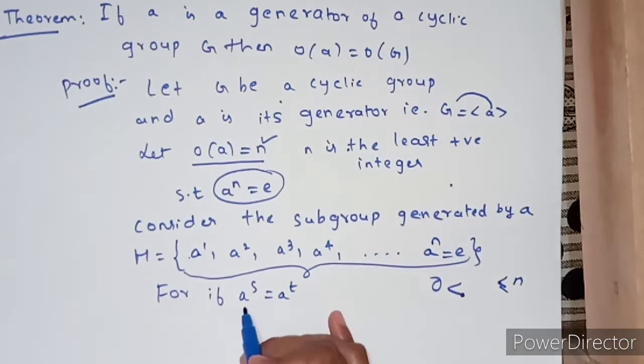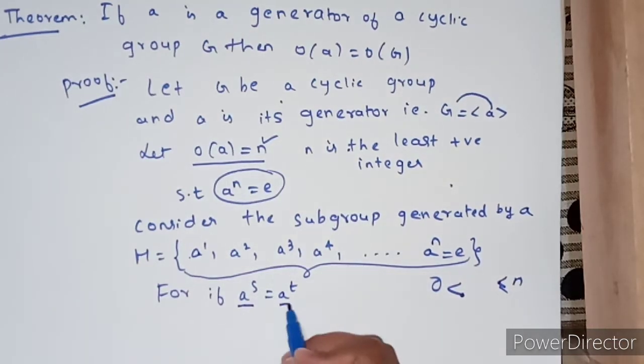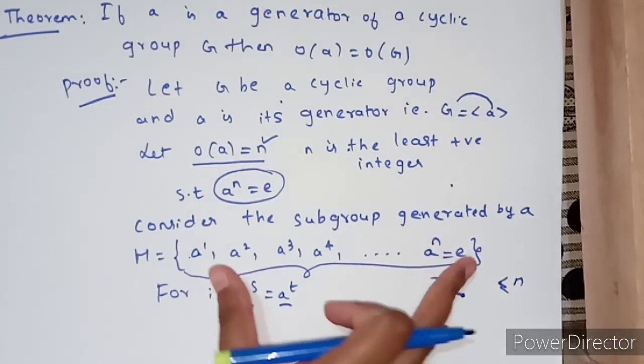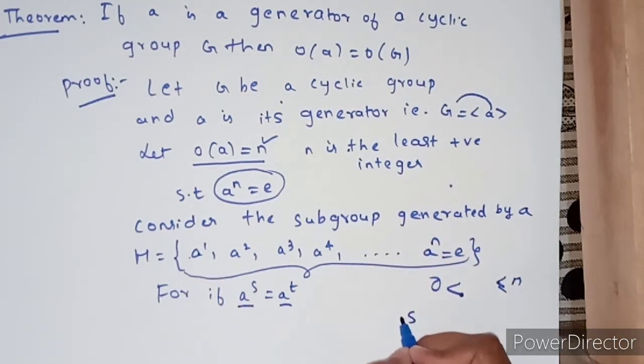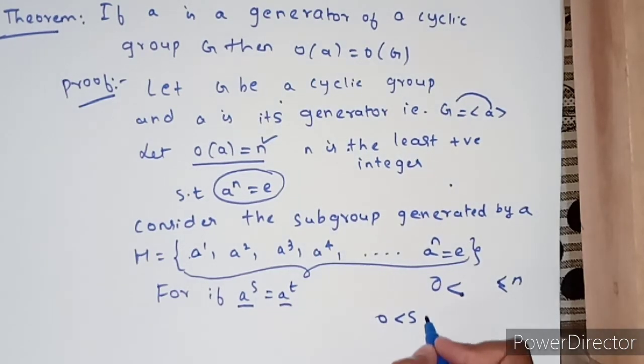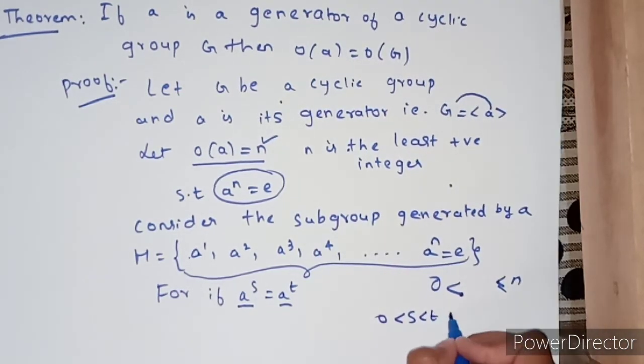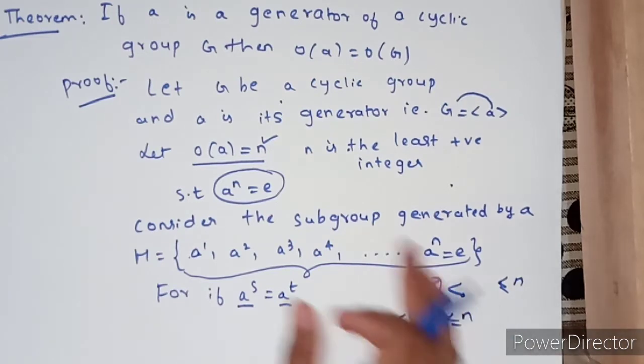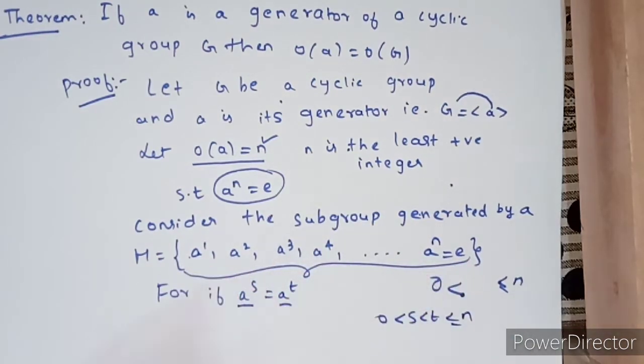For that, let us assume A power s is equal to A power t. What I have told you, the exponents of the elements of H are greater than 0, and here s is less than t, and either less than n or equal to n. This is the way we constructed the subgroup H. Okay, so I have constructed this.